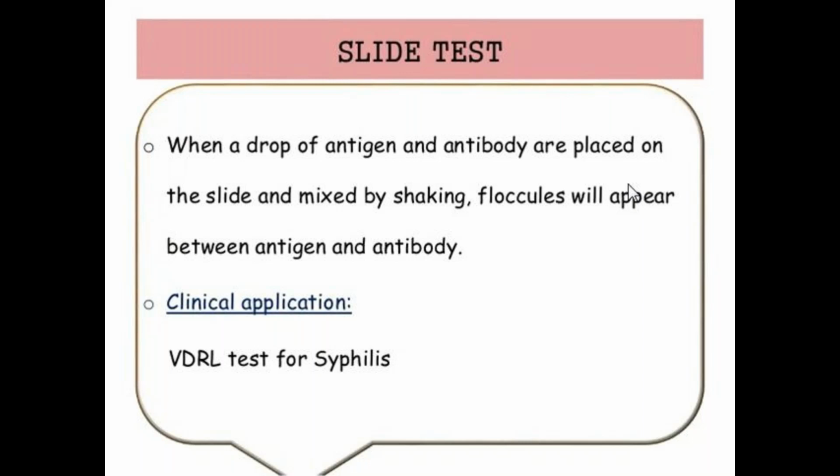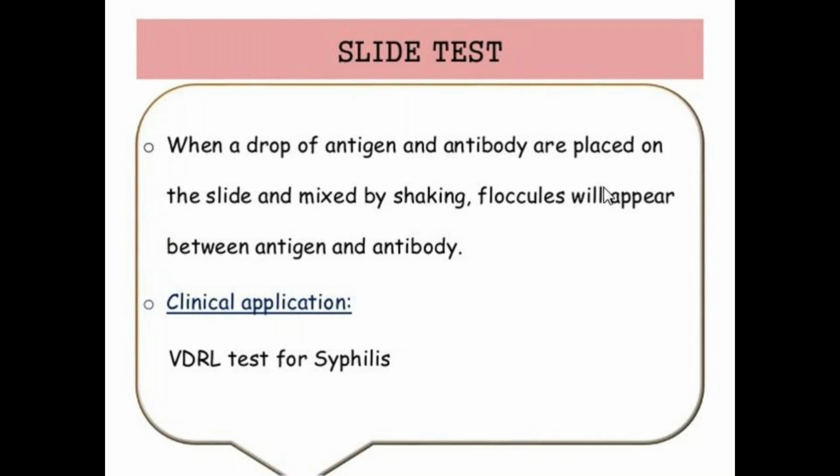VDRL means Venereal Disease Research Laboratory Test, a test for syphilis. It is for the detection of antibodies that are raised against that bacteria. Only after the attack of this bacteria are the antibodies produced in the body against that particular antigen, and those antibodies are detected using the VDRL test. That is the slide test.